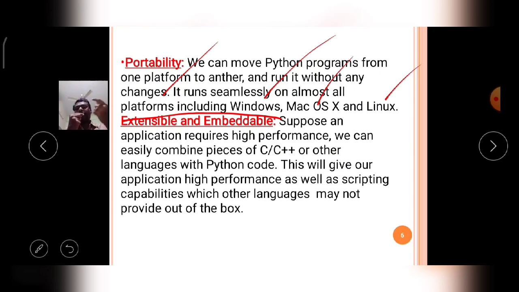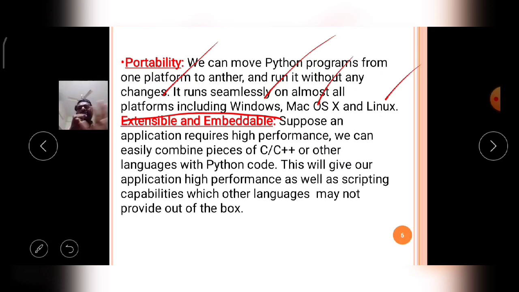If the programmer developed a Python application on a Core 2 Duo Intel processor, the application may be used on an AMD processor platform also.